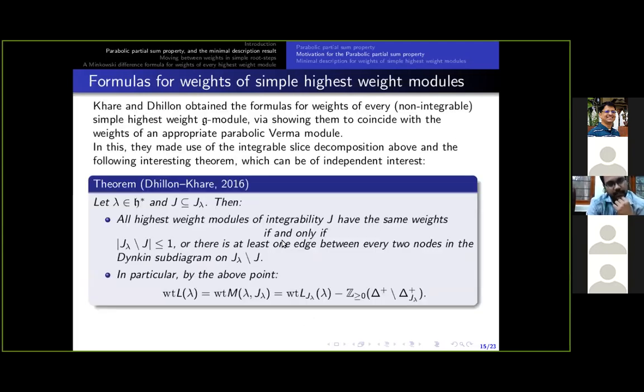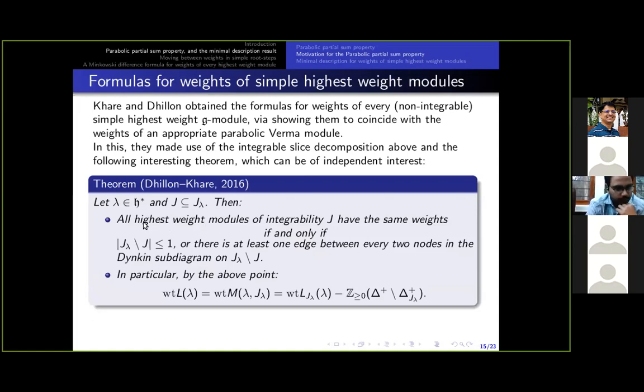Using this Minkowski decomposition for the weights of parabolic Verma modules and the following theorem, Dhillon and Khare obtained formulas for weights of all simple highest weight modules over all Kac-Moody algebras, and this theorem can be seen as of independent interest.